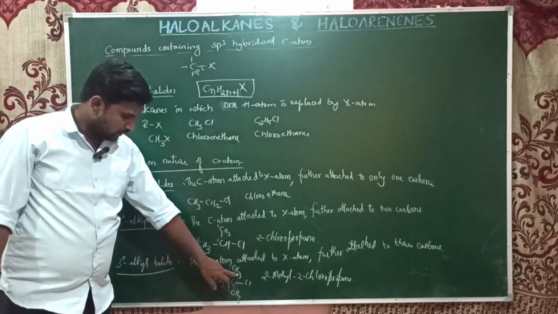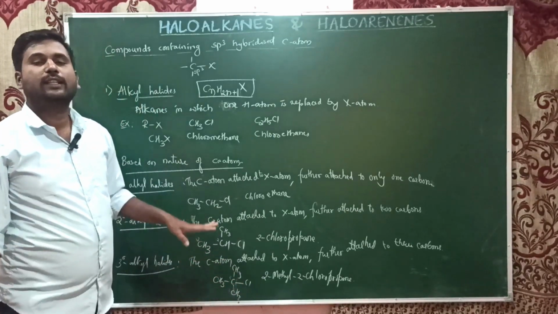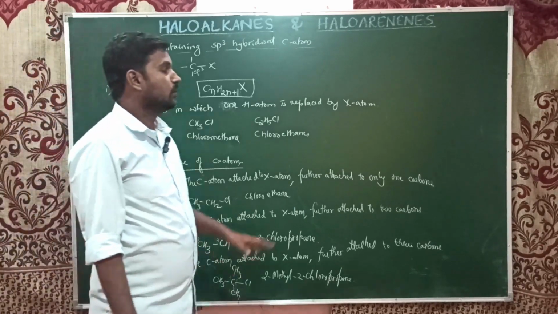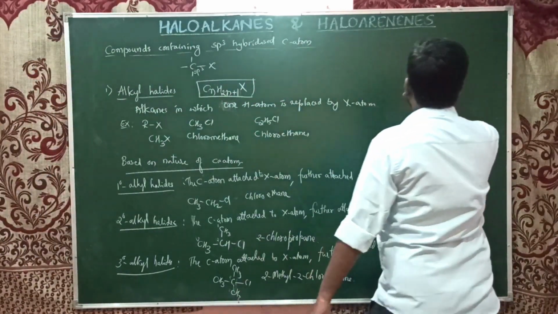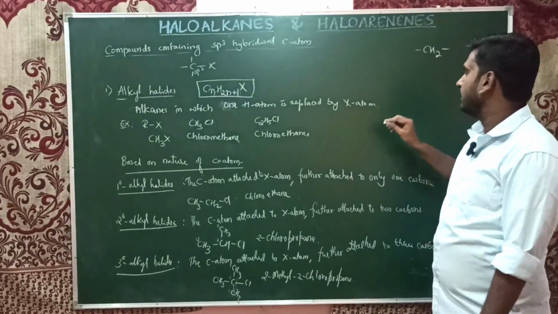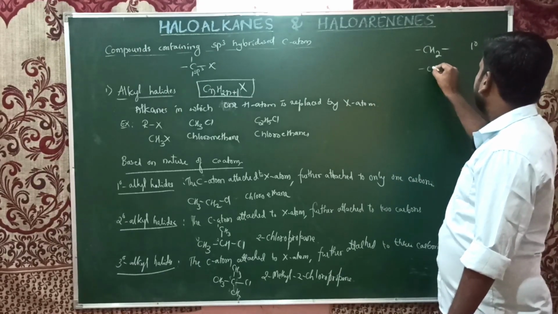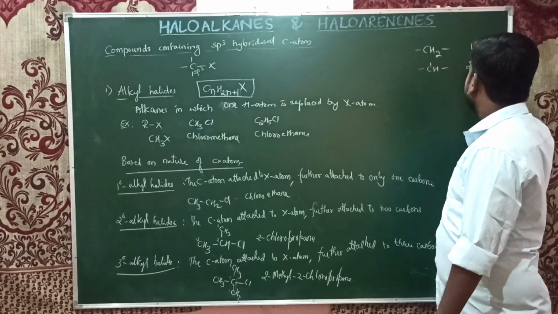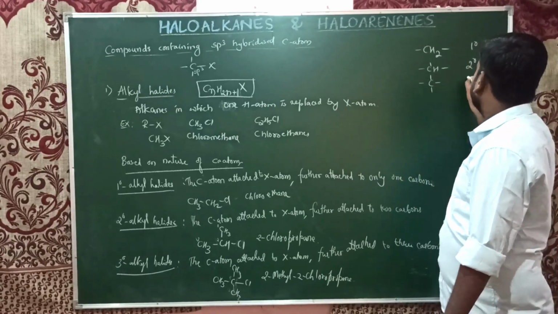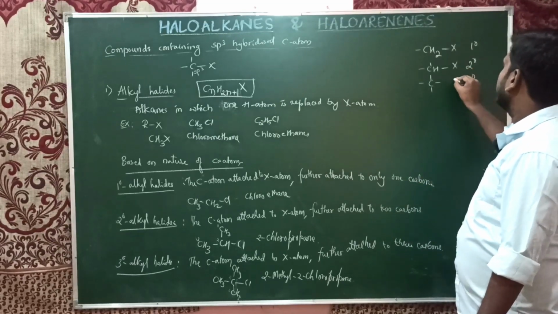If it is attached to three carbons, it is a tertiary alkyl halide. For remembrance: CH2 will be primary, CH is secondary, and C is tertiary.